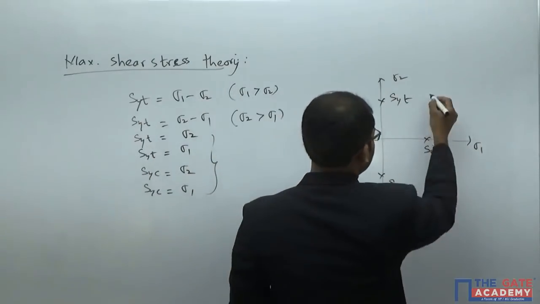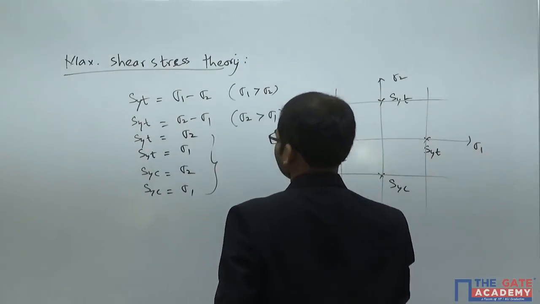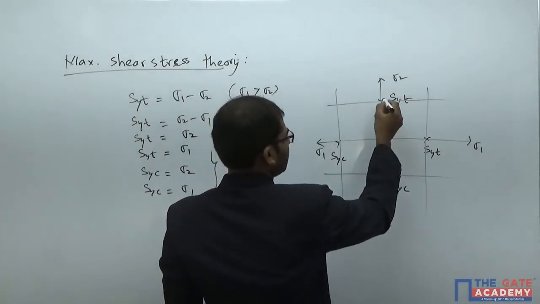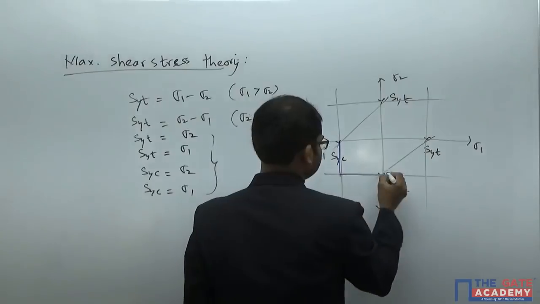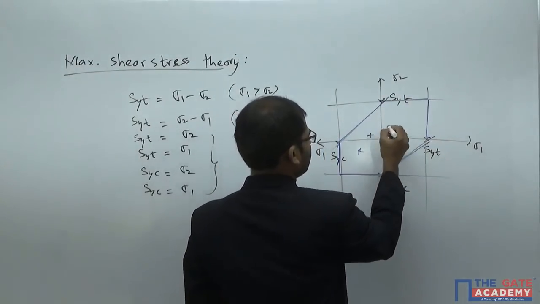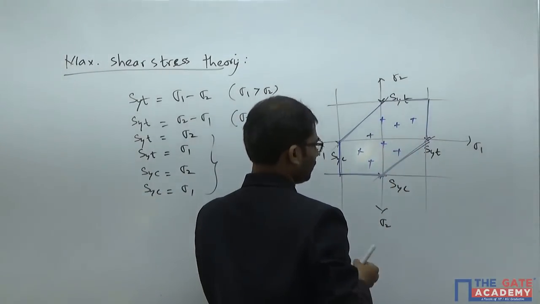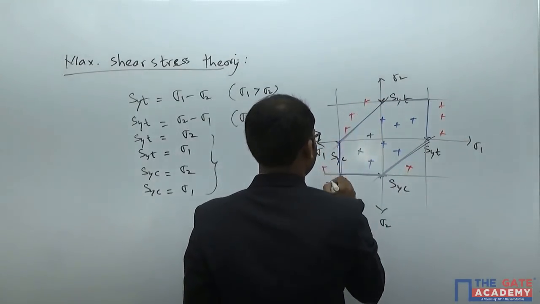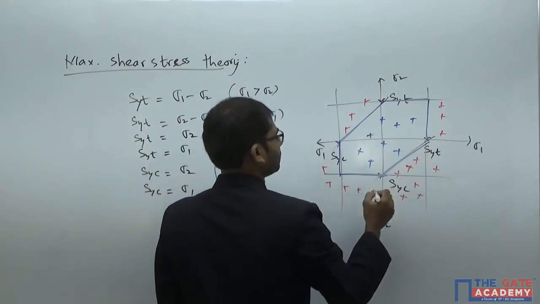They are nothing but vertical and horizontal lines passing through SYT and SYC. Now if I plot the first 2 equations, they are actually these 2 lines here. So the actual region of safety is nothing but this hexagon. If sigma 1, sigma 2 values are coming inside this region, the metal is going to be safe. If they are coming outside this region, the material is not going to be safe.